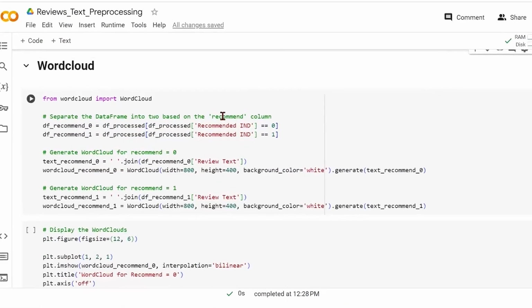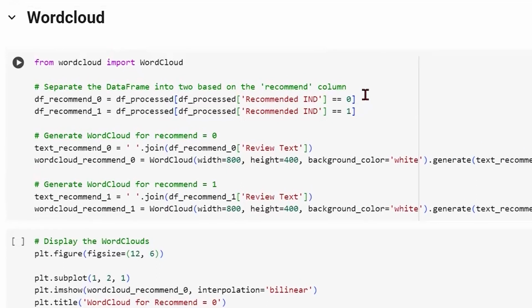So we already know that our text has 2 categories. First is the set of customers who have not recommended the product, and that's represented as 0. And the second is the category which has recommended the product. So we'd want to see if there is a contrast between them, or is there any difference between the 2 word clouds. Now, we've discussed word cloud earlier as well. Word cloud is just a kind of count representation. Based on the frequency, it assigns the font size to the words. So we will try to create a word cloud.